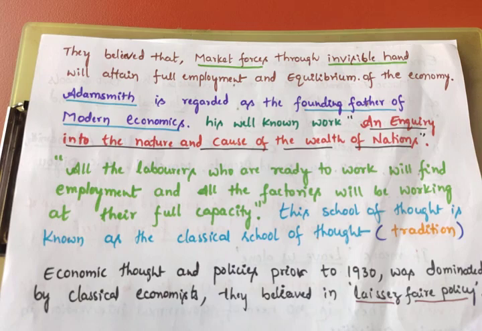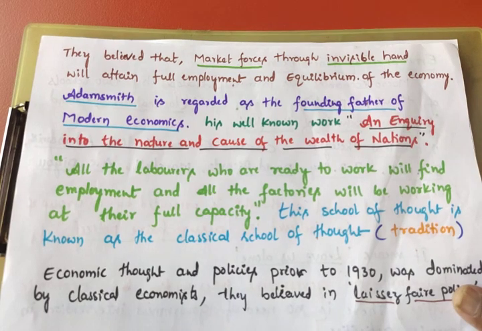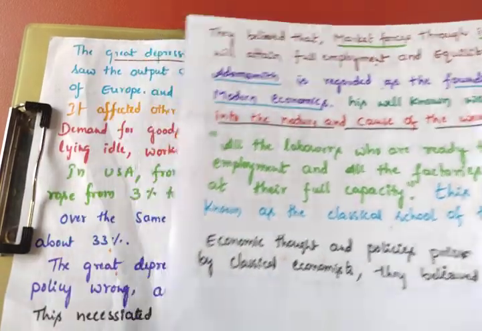Imagine that in the economy, the classical economic thoughts are running. All the people are getting employment according to classical thought, all the people are earning more, and all the factories will be working at their full capacity. That means proper utilization of natural resources. There is no unemployment situation. They believed in that. At the time of 1930, it was dominated by the classical economists. They believed in laissez-faire policy.